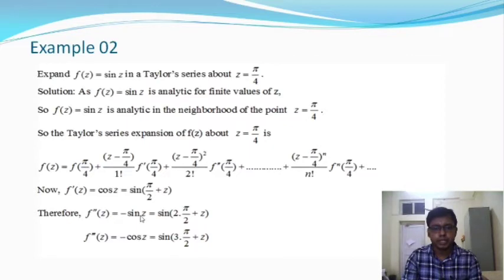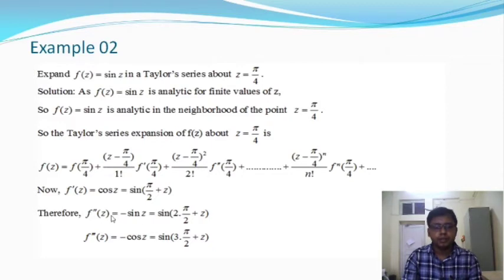So minus sin z can be written as sine of 2 into pi by 2 plus z. So 2 into pi by 2 is equal to pi, plus z. So pi plus z lies in the third quadrant. So sine of pi plus z is equal to minus sin z. You know that.